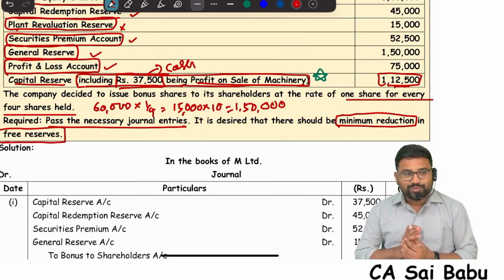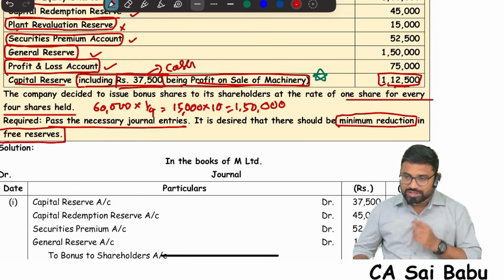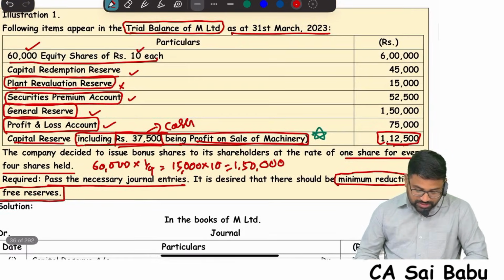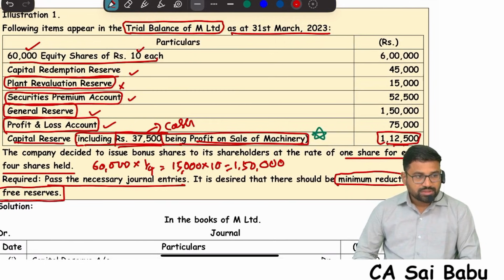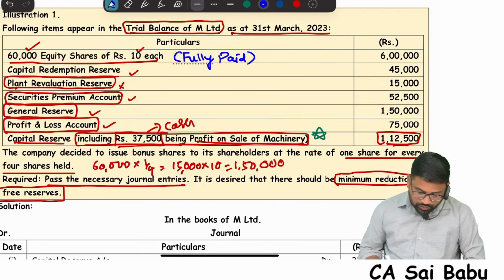First of all, tell me what is the type of bonus here? Is it fully paid bonus shares, or converting partly paid into fully paid? Fully paid bonus shares, sir. Because here, 60,000 shares of 10 each given means generally this is fully paid. So they want to give bonus on this. So it's a fully paid bonus shares.